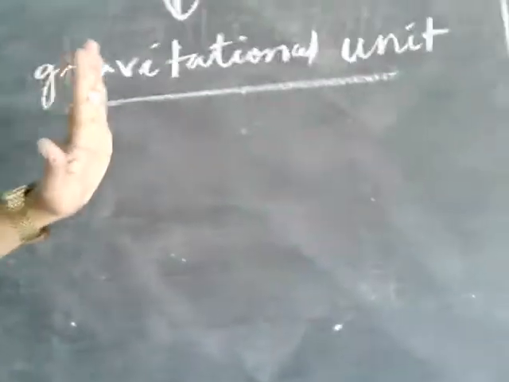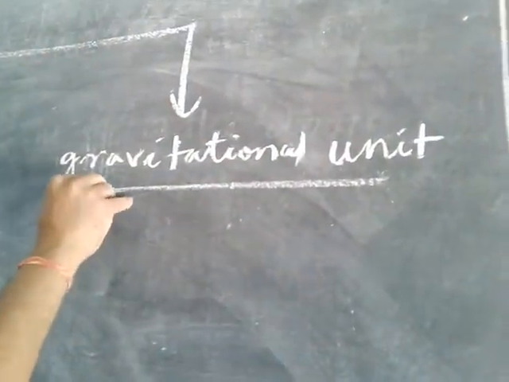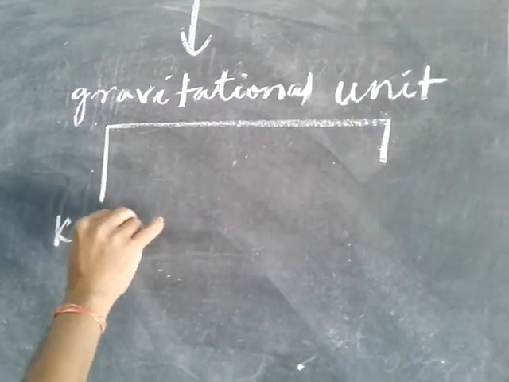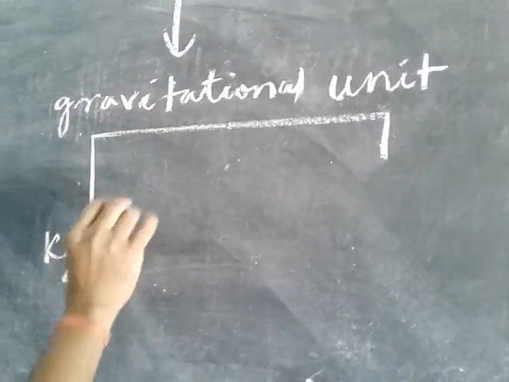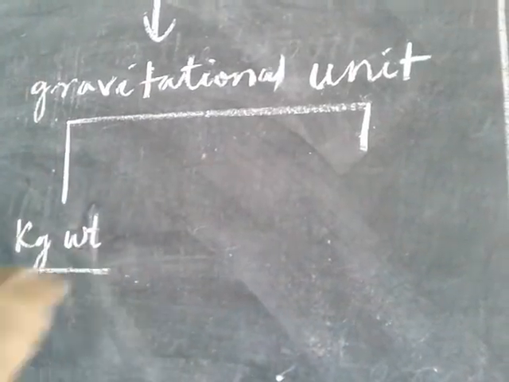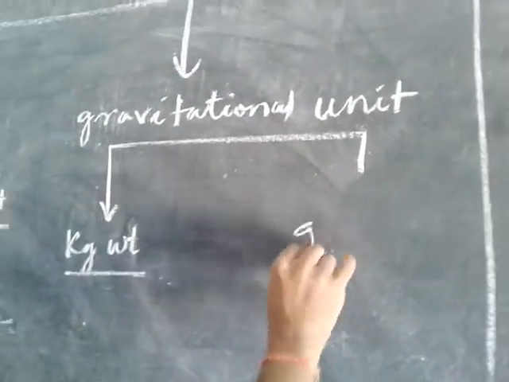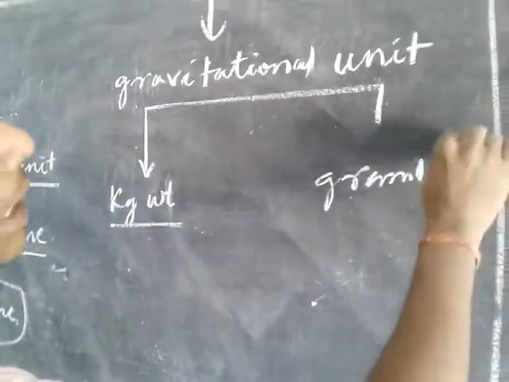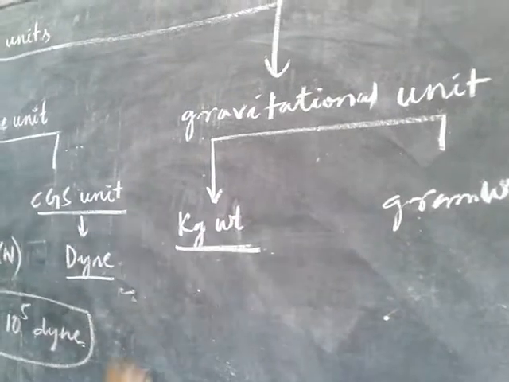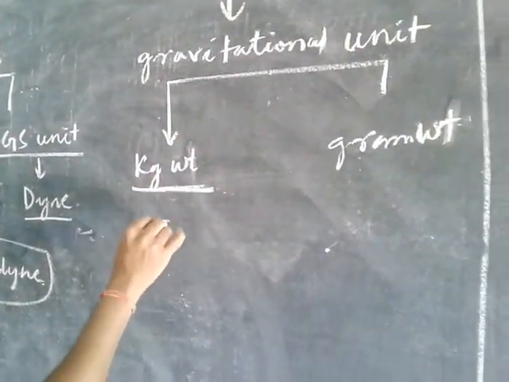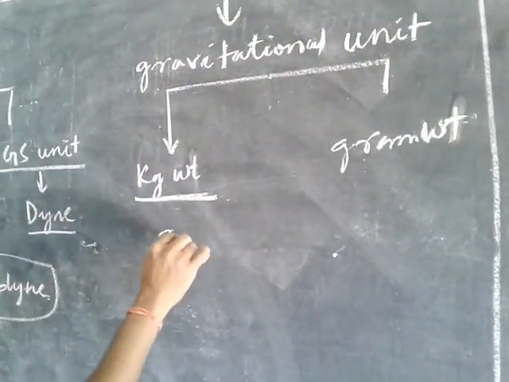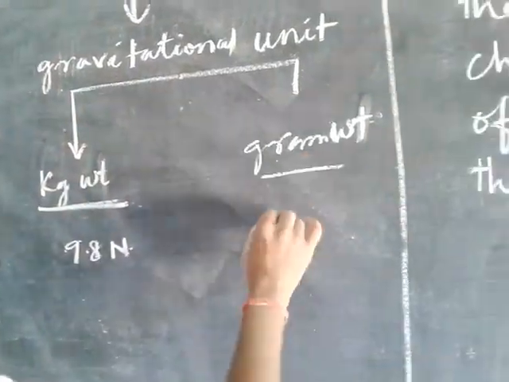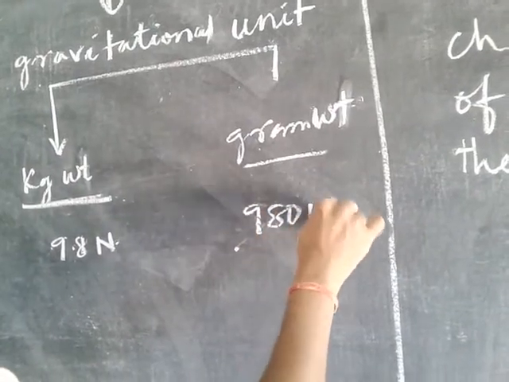And what is the gravitational unit? The gravitational unit is also of two types: one is kg weight, I am writing the short form, and another is gram weight. 1 kg weight is equal to 9.8 Newton, and 1 gram weight is 980 dyne.